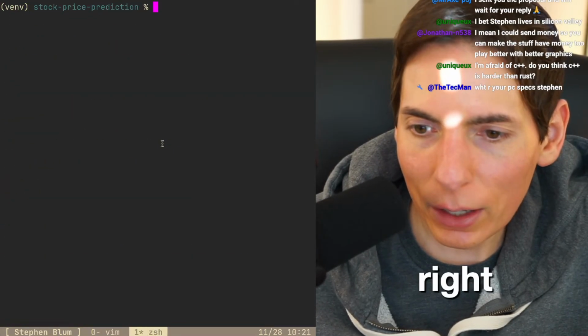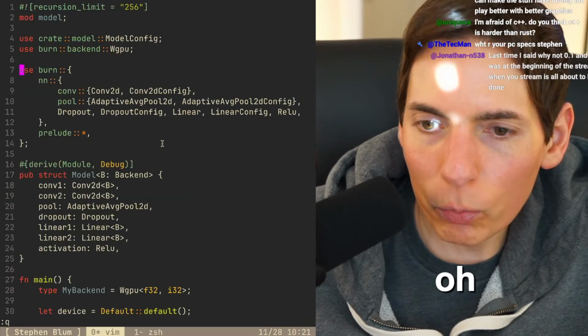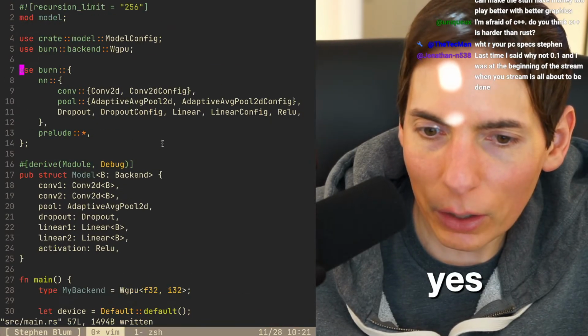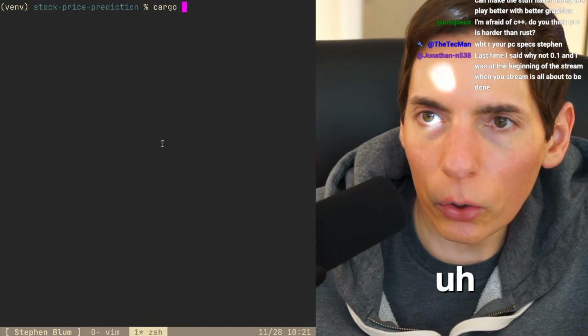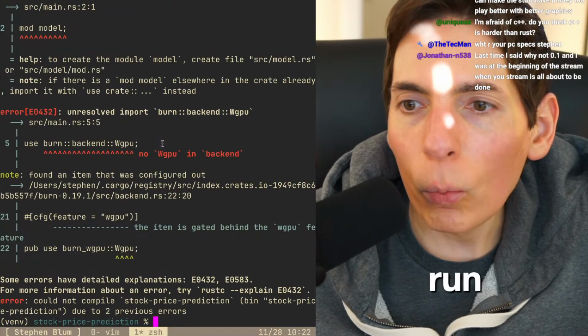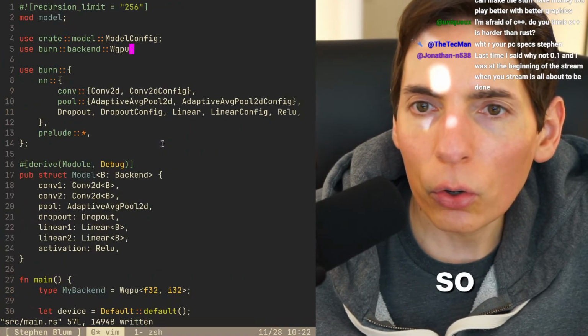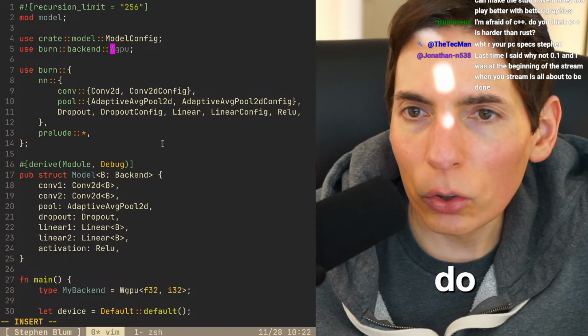All right, let's close that. Go over here. Oh, no. Whoop. You can't do that. Yes. Okay, perfect. All right. Cargo run. All right, is it going to run? Oh, we don't have a web GPU backend. All right, so let's do something else.